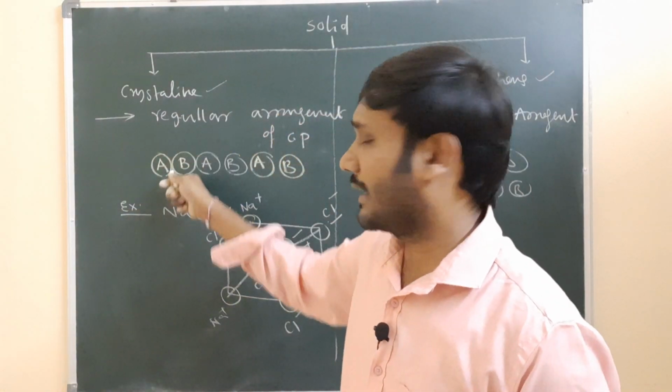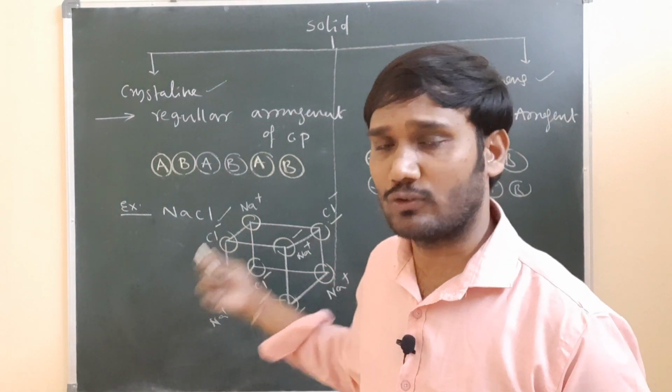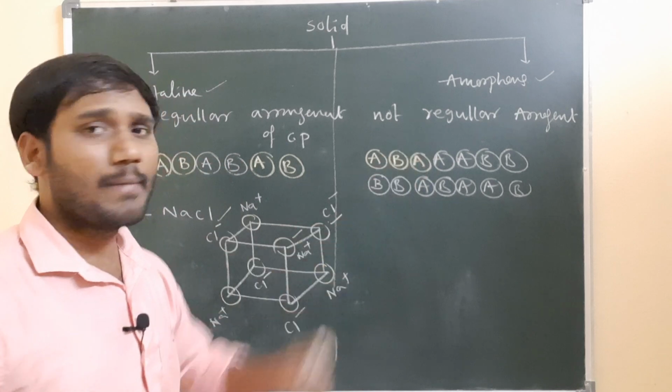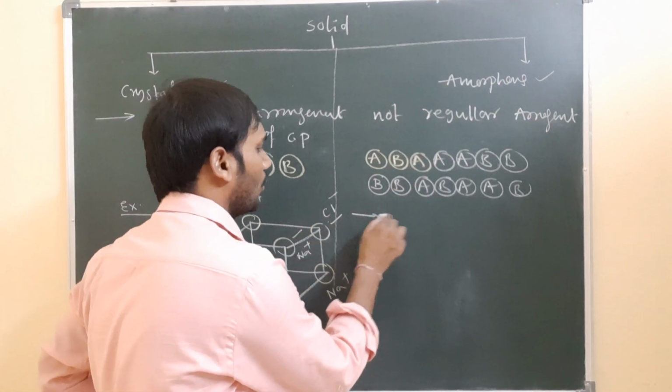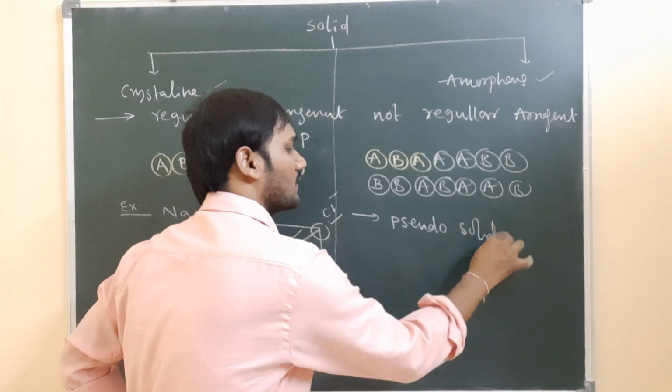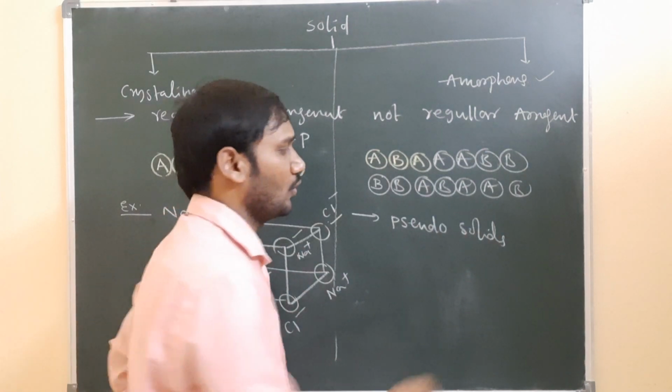And here crystalline solids: diamond, graphite, sodium chloride. So these all are crystalline solids. Next, amorphous solids we call pseudo solids.